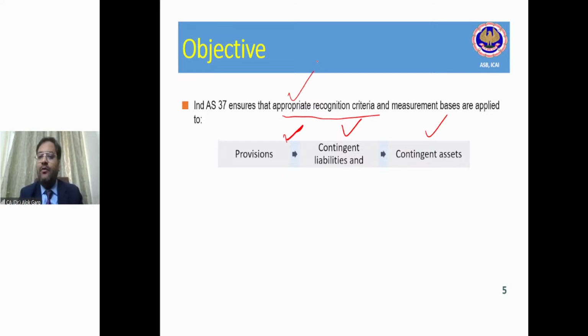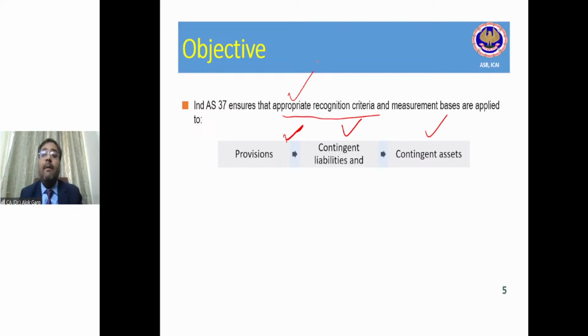In PPE, you have not seen the word appropriate, right? When you read the objective of the PPE standard, it talks about the recognition of PPE, but it never said the appropriate recognition of PPE. But why is the word appropriate there?